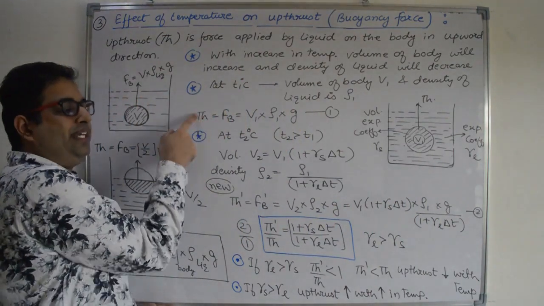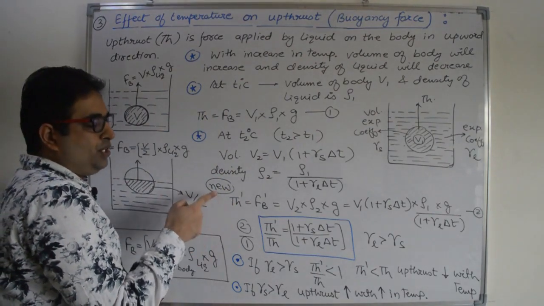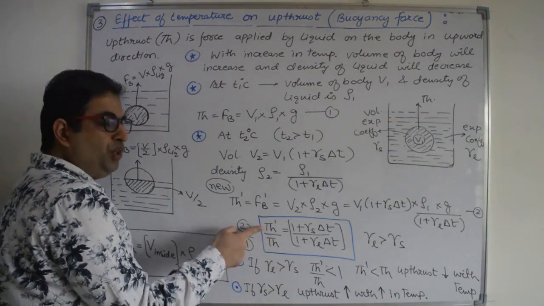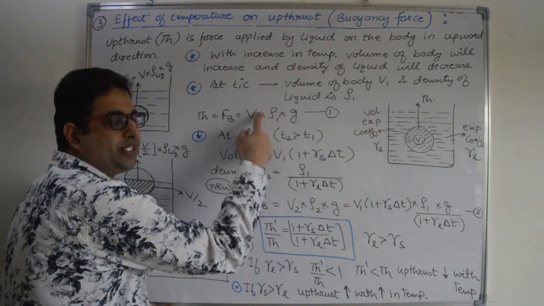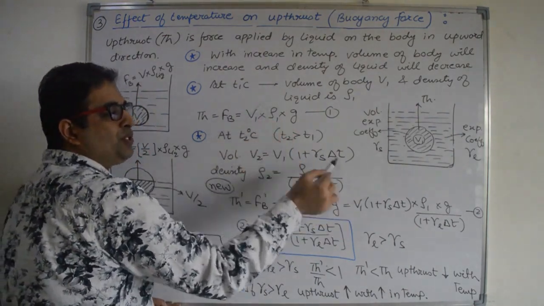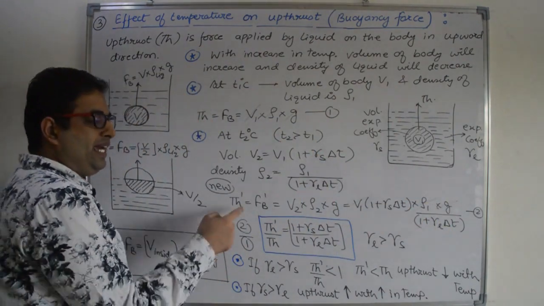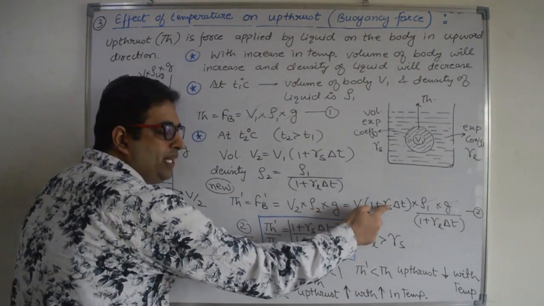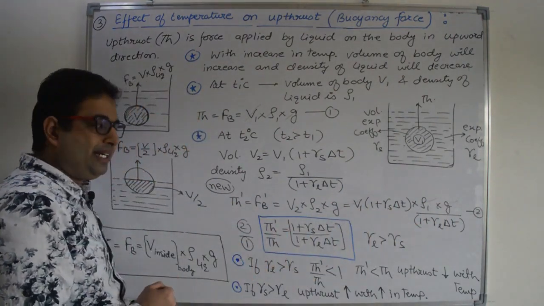Now let us divide these two equations. The second equation divided by the first equation. So new buoyancy force divided by old buoyancy force. New upthrust divided by old upthrust is the ratio of these two equations. If you divide these two equations, these values will cancel out, right? These values will cancel out and we will get new upthrust divided by old upthrust as (1 plus γS ΔT) divided by (1 plus γL ΔT).